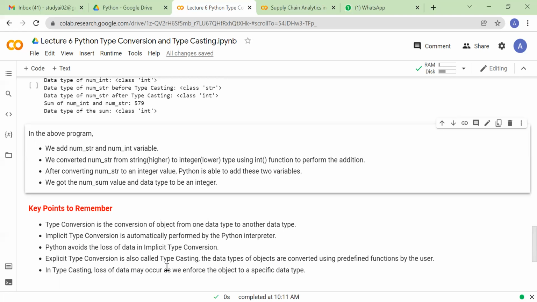Explicit type conversion is also called typecasting, and the data type of objects is converted using predefined functions by the user. Just now we have seen this point. To do explicit typecasting, we had to explicitly use the keyword int. And in typecasting, loss of data may occur as we enforce the object to a specific data type. Clear?